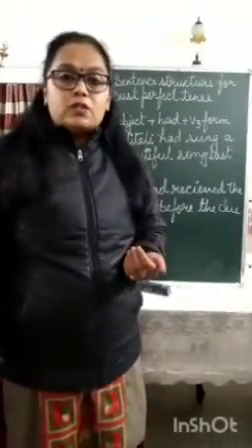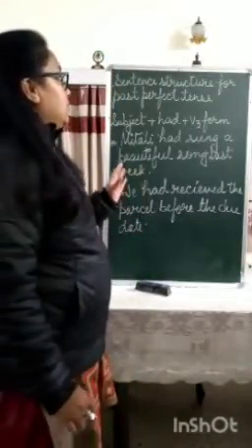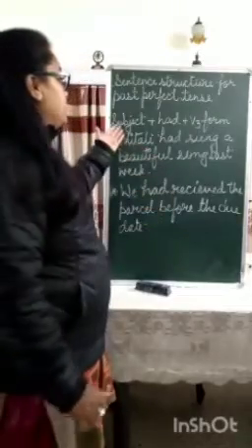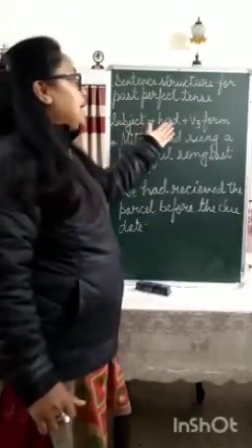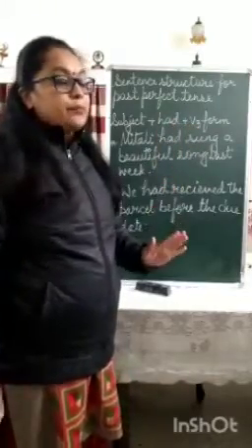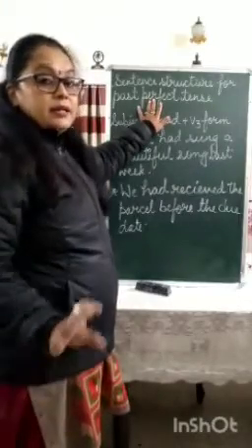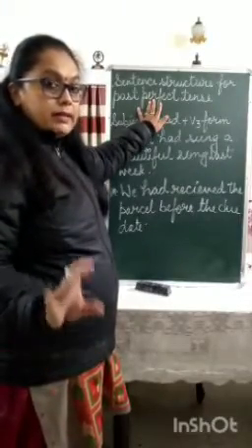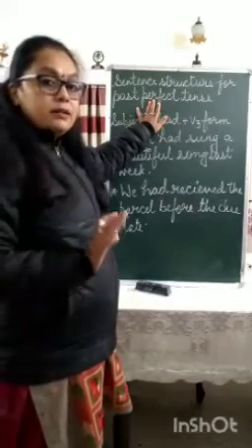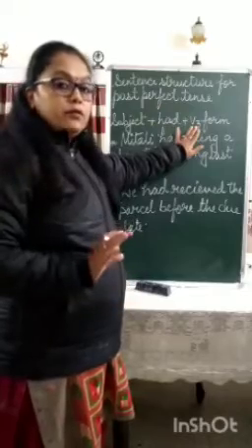Now comes the sentence structure for past perfect tense. When you are using past perfect tense, you have to begin with the subject, which will be followed by had, and then the V3 form of the word. Now remember, when the word perfect is there in the name of the tense, then you will use the V3 form.